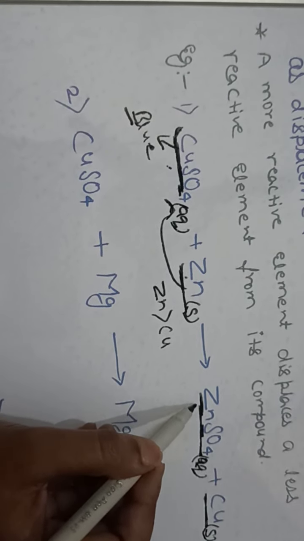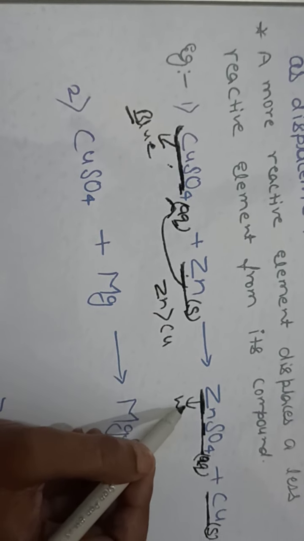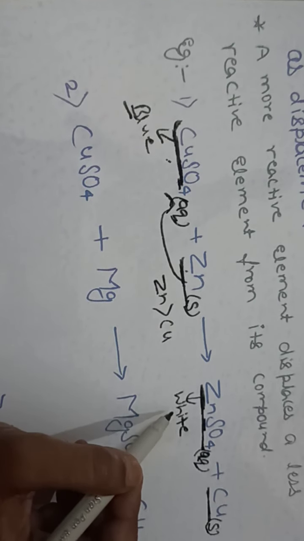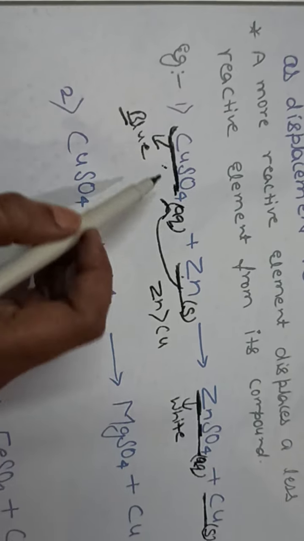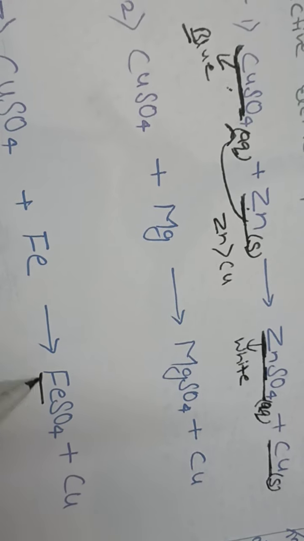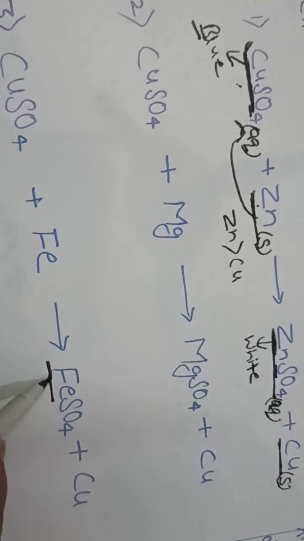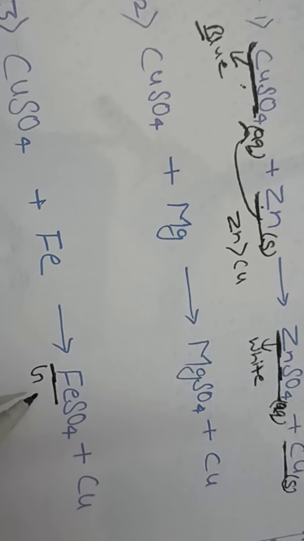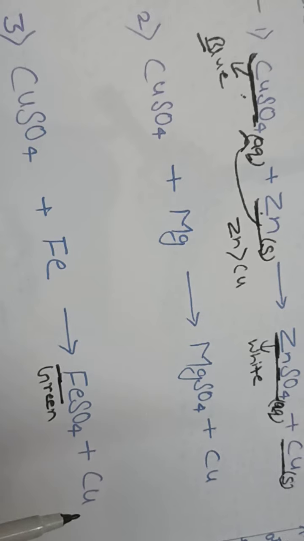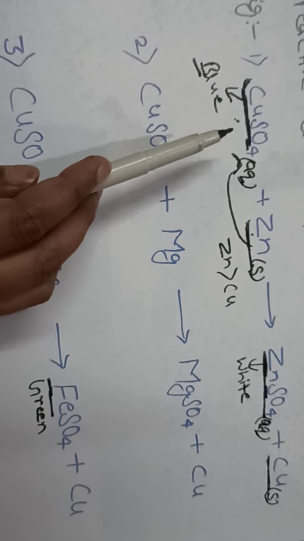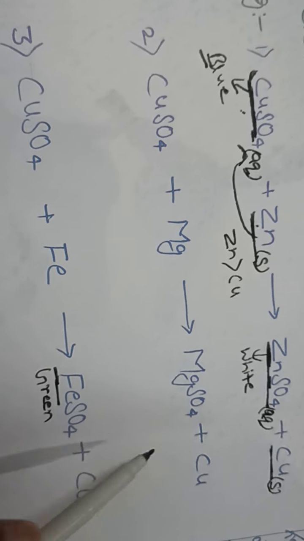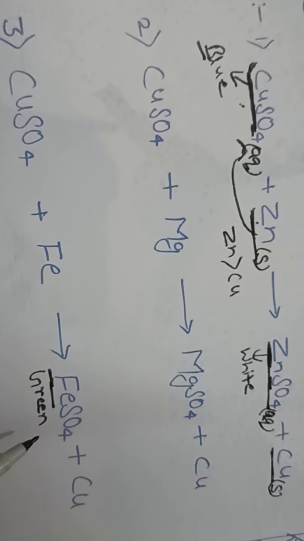Now zinc sulfate is near to W, and W means white, W for white vitriol. This is blue vitriol, this is white vitriol. And again, another sulfate solution is FeSO4, because F is near to the alphabet G, you can say FeSO4, ferrous sulfate solution, is green vitriol. So you can learn: copper sulfate is called blue vitriol, zinc sulfate solution is called white vitriol, and ferrous sulfate solution is called green vitriol.